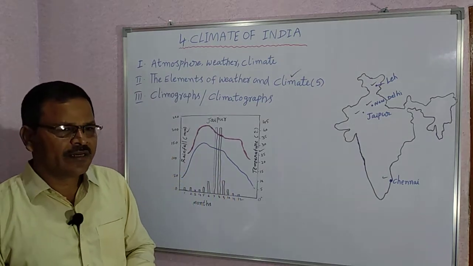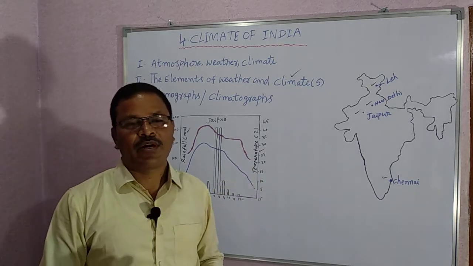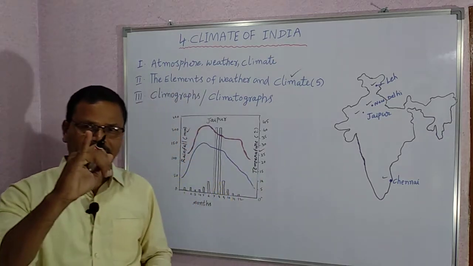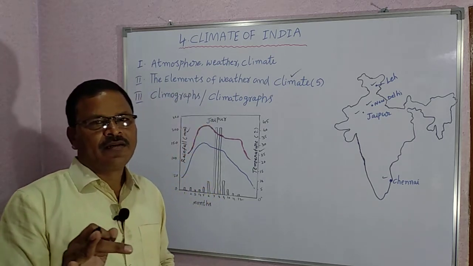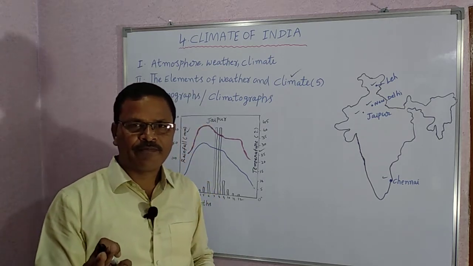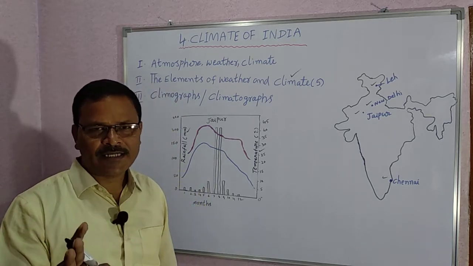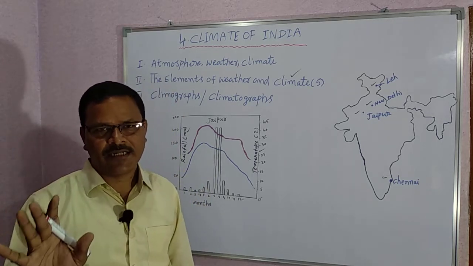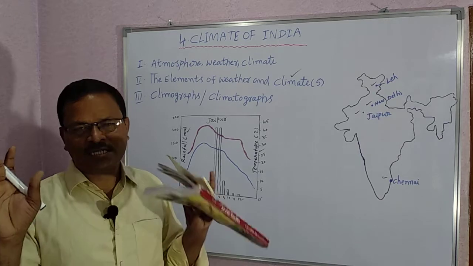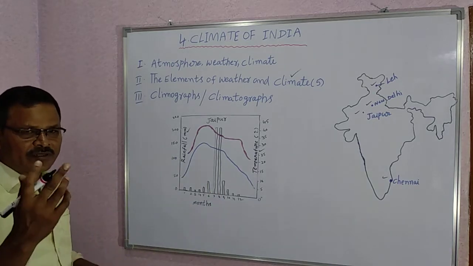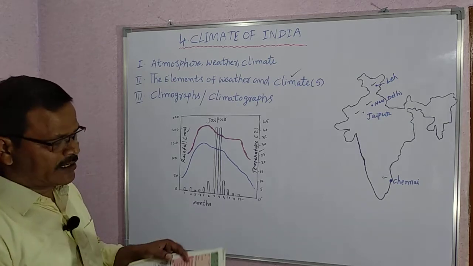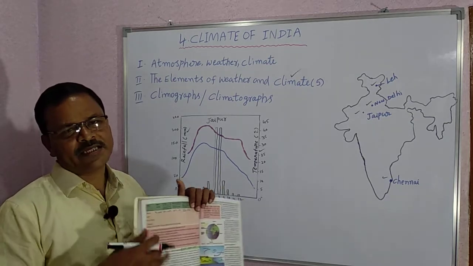There are 6 relief regions: the Himalayas, the Indo-Gangetic Plain, the Peninsular Plateau, the coastal plains, the deserts, the islands. You have to fill one of these 6 relief divisions in this column.